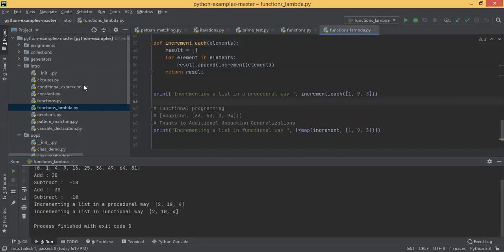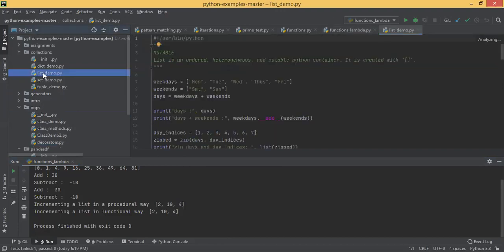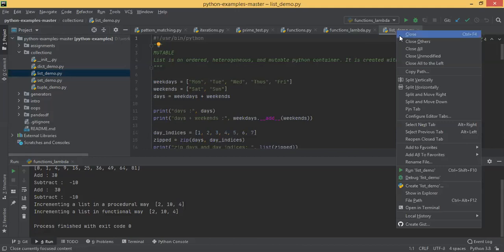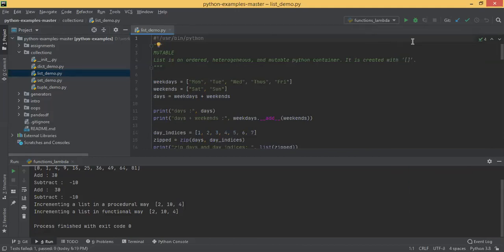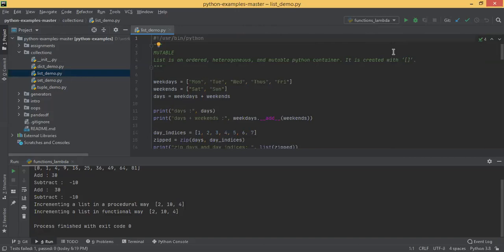Now let's go to the next example, that is called collections. In collections, let's start with list first. So list is basically a collection of elements where the elements are stored in different indices. Basically, list is a mutable collection. Mutable means you can change the content. You can add, remove, replace elements, and all these things you can do.